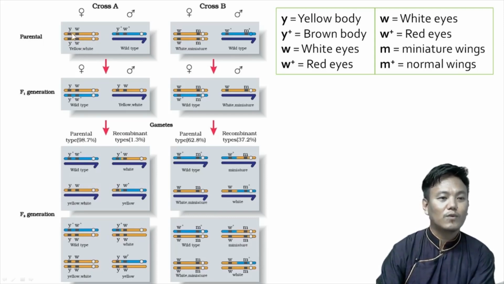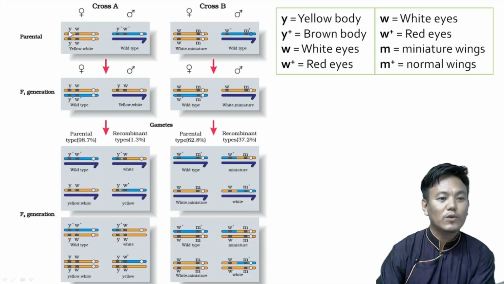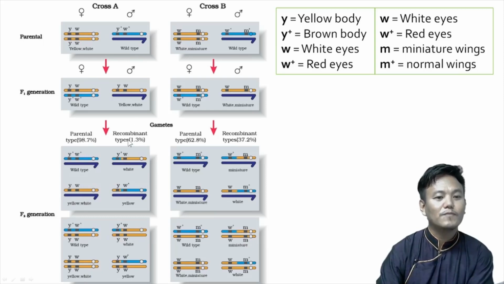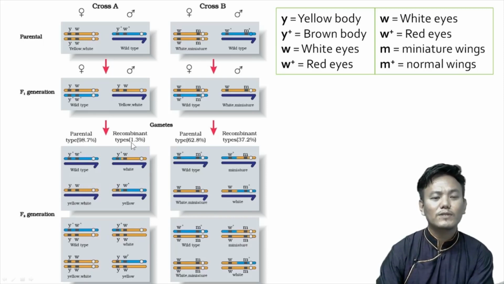See, the Y and W genes, which means the yellow body and white eye color genes, are located very close to each other. The body color and the eye color are located very close to each other, and because they are tightly linked, the recombinant types are very less in number. Only 1.3% recombinant types are there. The recombination frequency is just 1.3%, whereas the parental types, the yellow, white and wild types, are much more in number in the F2 generation. So this is tightly linked.